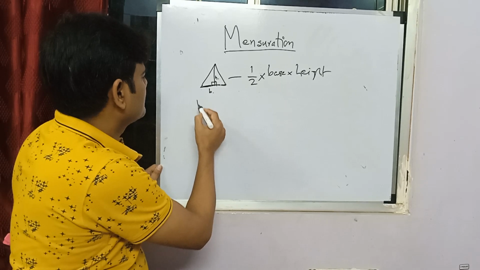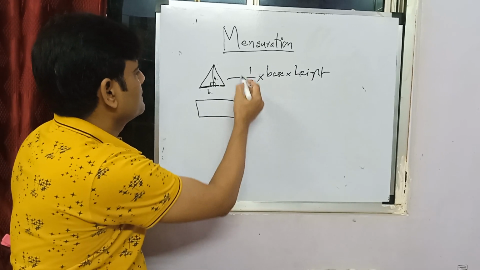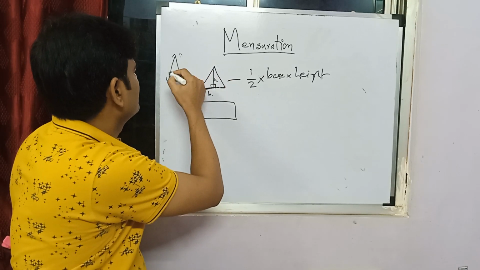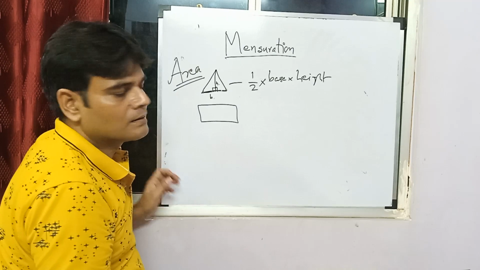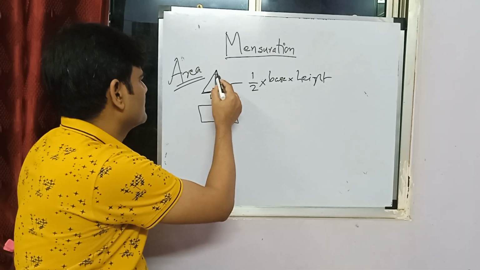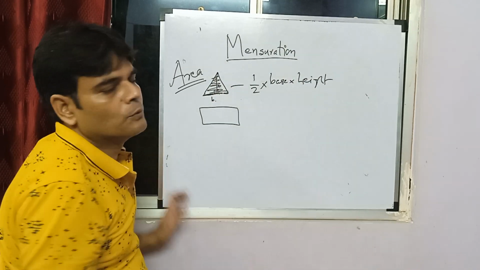If you talk about a rectangle, this is area, right? We are talking about area. When we talk about 2Ds, we always say area. How much area is it covering? How much space has it taken on my board?